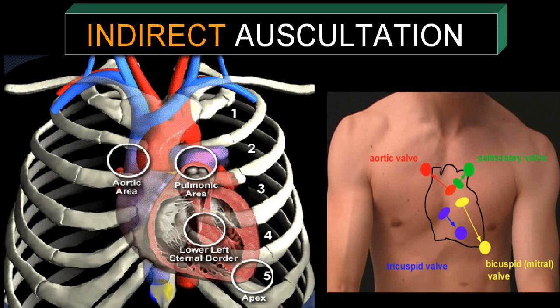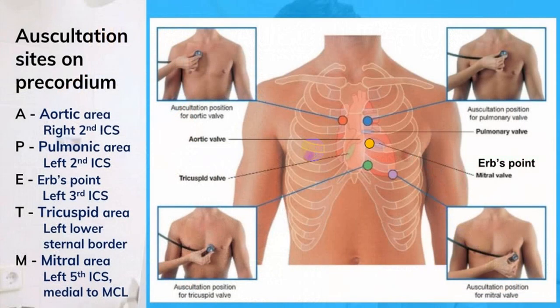We look for a sound over the valvular structures and over the precordial region, we call that a murmur. Over a blood vessel we call that a bruit, which is produced because of the turbulence of the blood flow across the narrowed portion of a blood vessel, that is an artery. Now whenever we utilize the stethoscope we call it indirect auscultation. Direct auscultation is extremely difficult and usually it is not done.